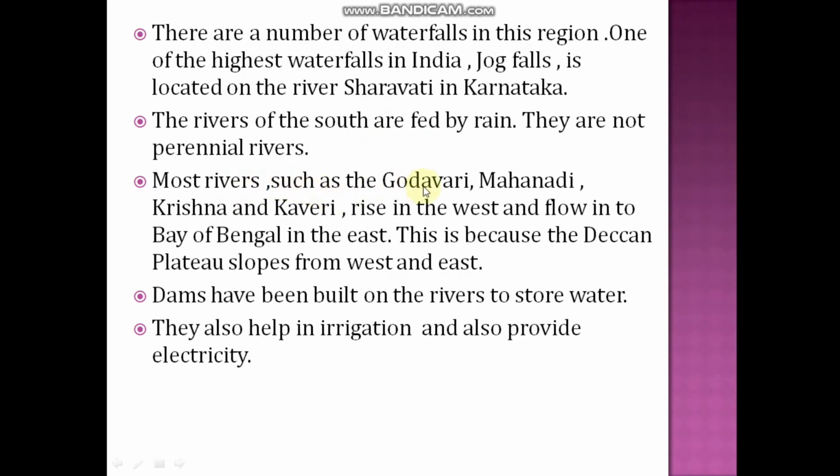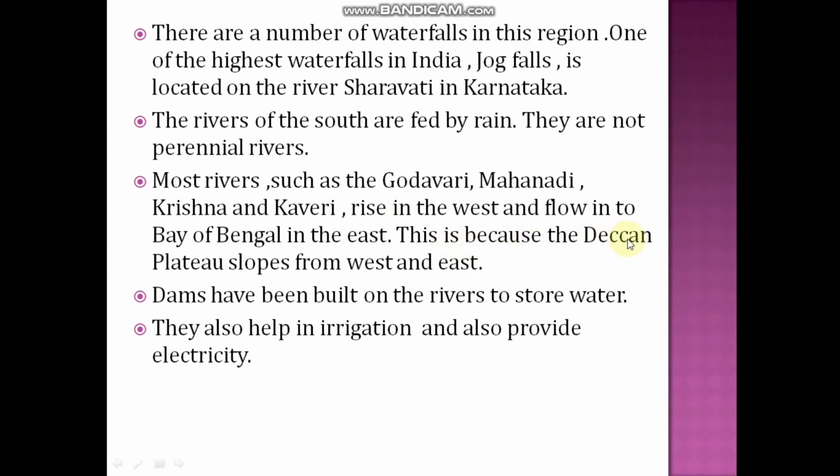Most rivers such as Godavari, Mahanadi, Krishna, Kaveri rise in west. So which are the rivers that rise in west? Godavari, Mahanadi, Krishna and Kaveri, and flow into the Bay of Bengal in east.